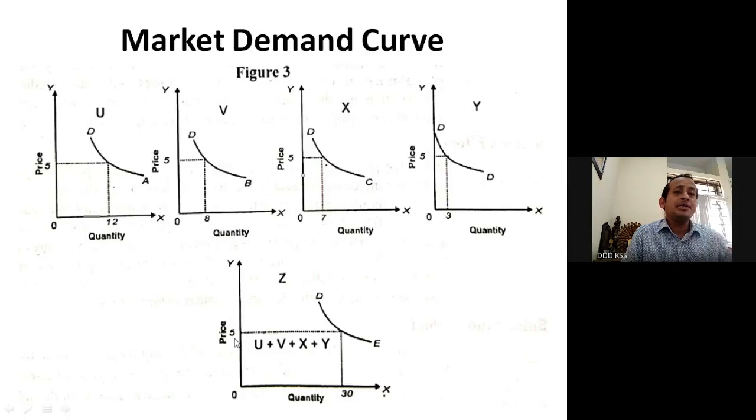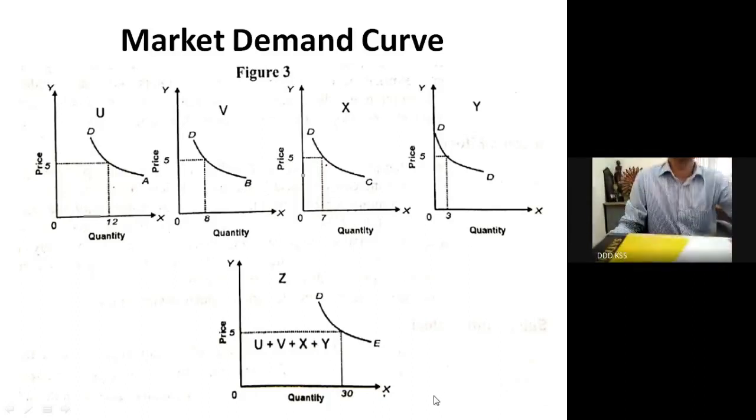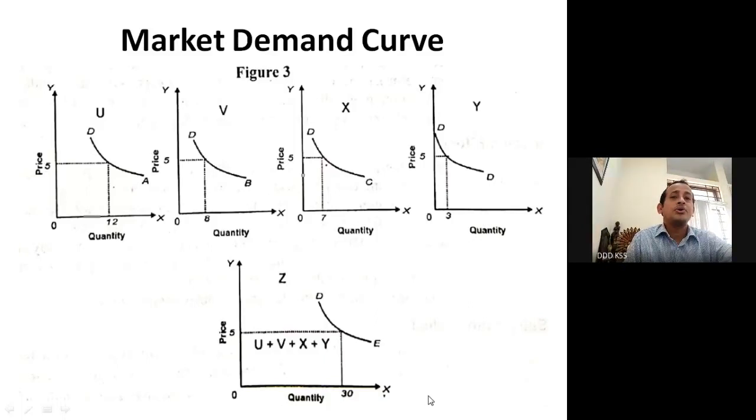At ₹5, consumer U plus V plus X plus Y, the total demand is 30. This is basically the market demand curve.